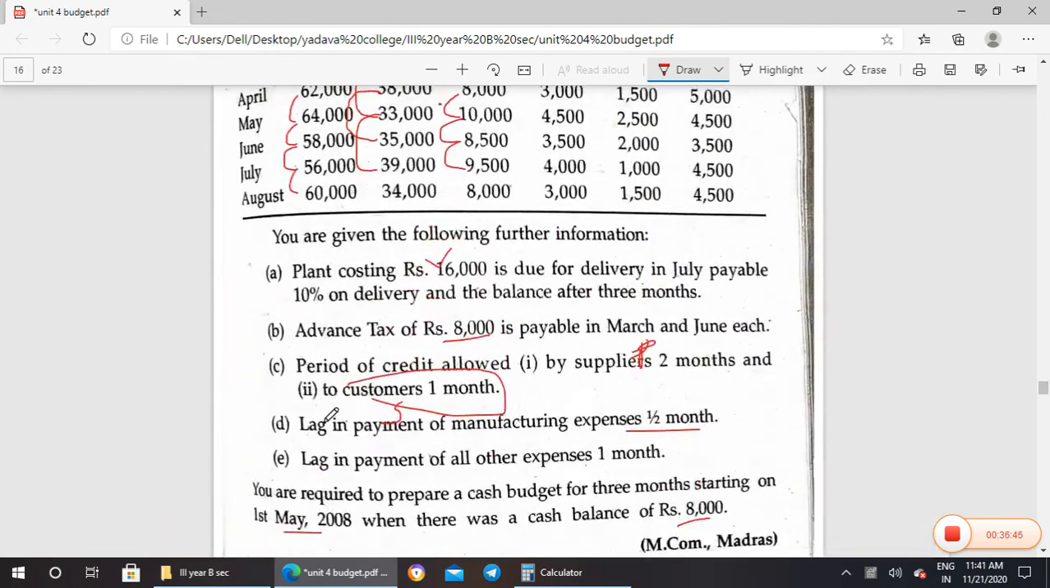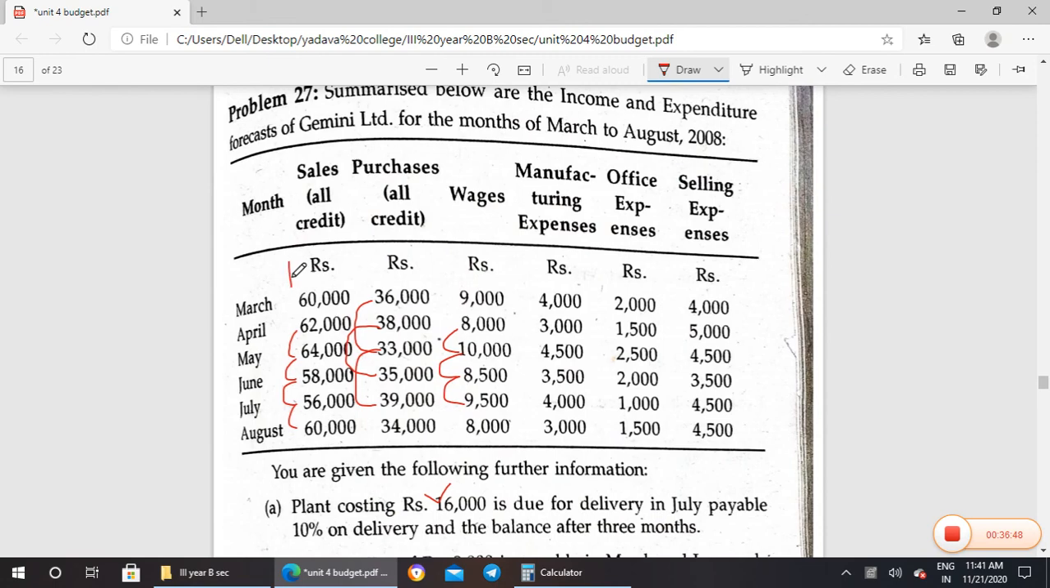So for creditors, that is sales, they have given 1 month. Purchase they have given for 2 months. Wages also lagging for 1 month. Manufacturing, the previous month is half, the current month is half, so we have to add these two. That means if you are taking May, it means half month from April, half month from May. That half should be taken over here. That is May and June half, June and July half. That is the calculation for manufacturing expenses.